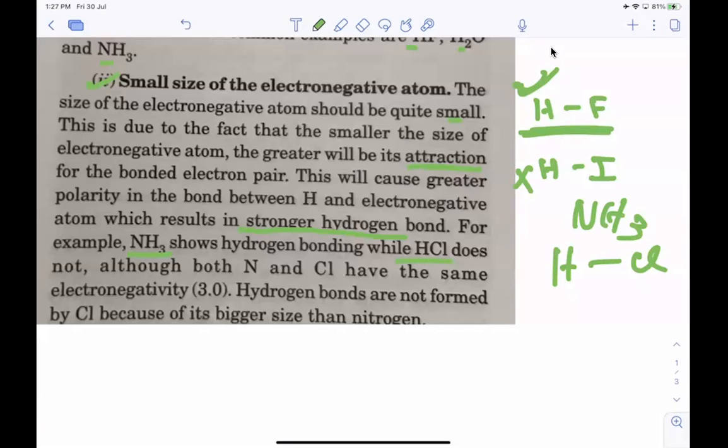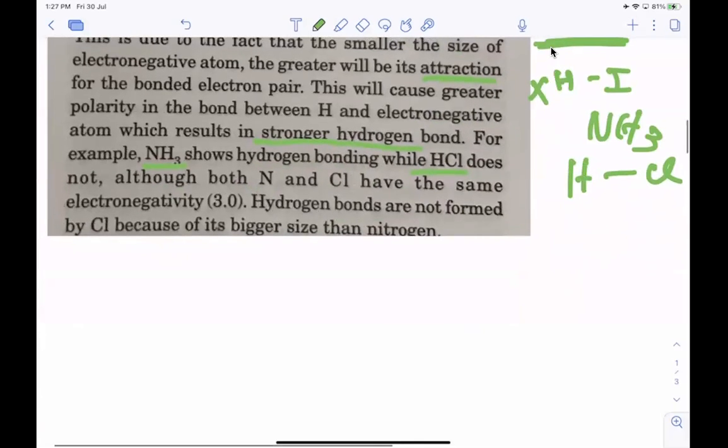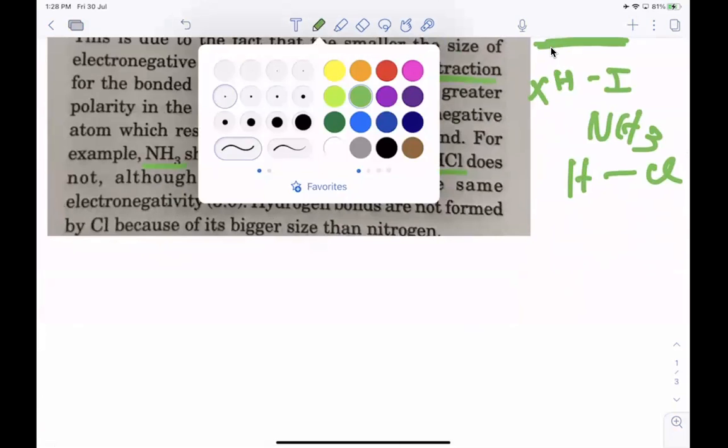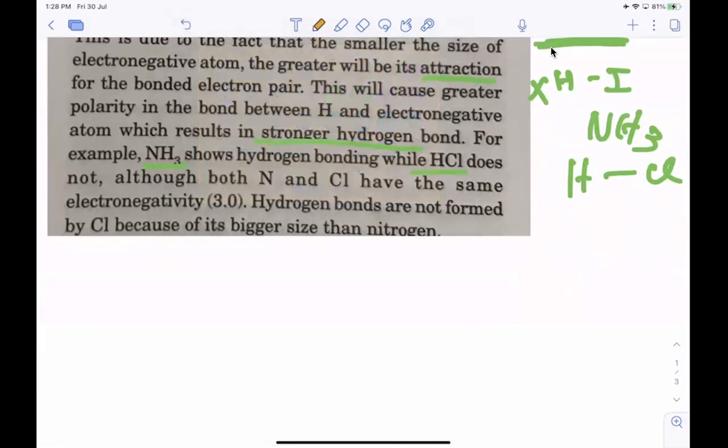Okay, now next is differences between hydrogen bond and covalent bond.